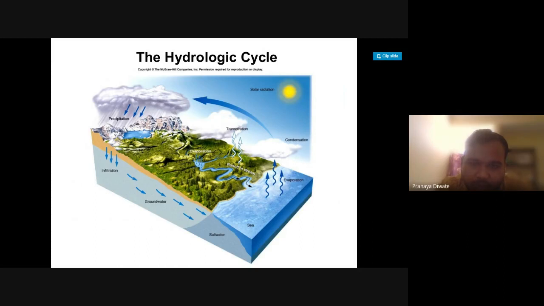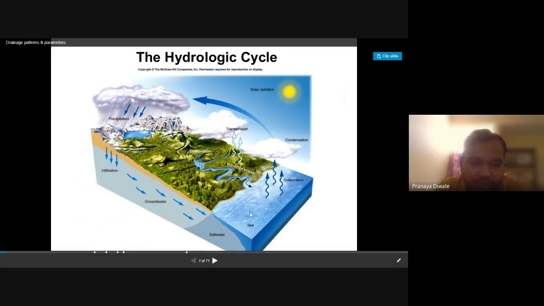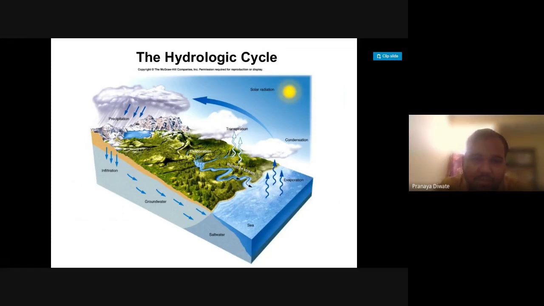So condensation, evaporation, and precipitation are three important aspects of the hydrological cycle, having three different parts: evaporation, condensation, and precipitation.